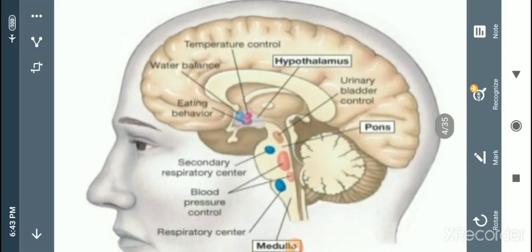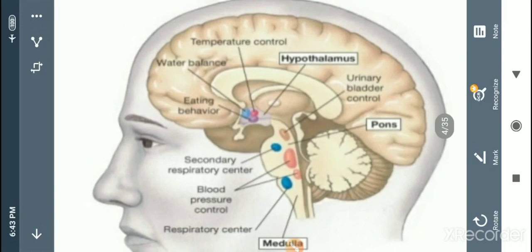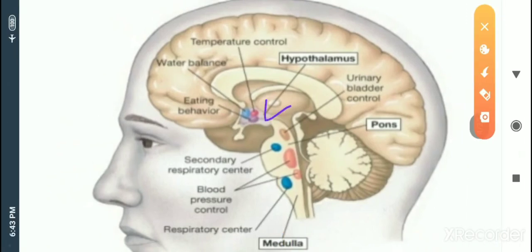This is the structure of the brain where we see the cerebellum and the pons varolii, which is the ventral region of the brain, and the medulla. These are some parts of the brain. And if we talk about the location of the hypothalamus, I'll show you.